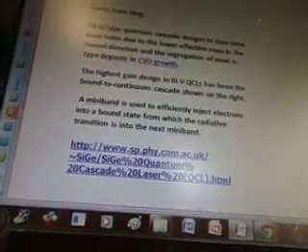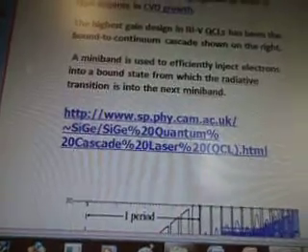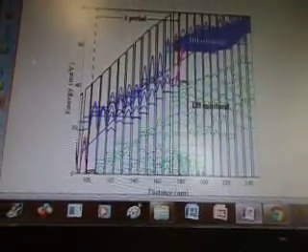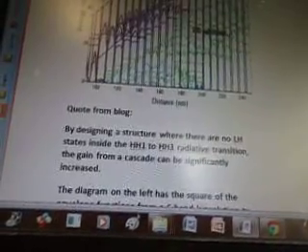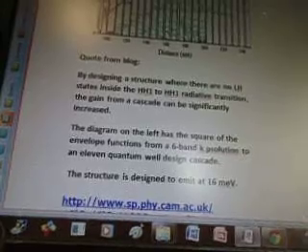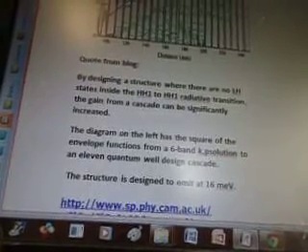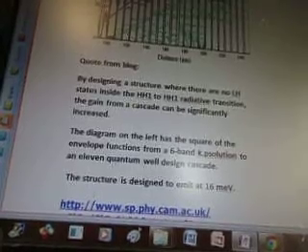A mini-band is used to efficiently inject electrons into a bound state from which the radiative transition is into the next mini-band. And that's www.sp.phy.cam.ac.uk. And there's LH miniband. Quote from blog: by designing a structure where there are no LH states inside the HH1 to HH1 radiative transition, the gain from a cascade can be significantly increased.